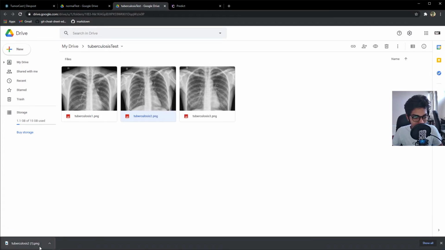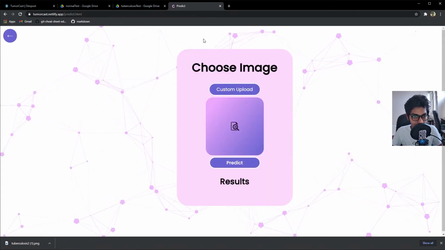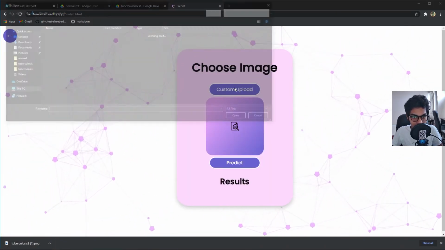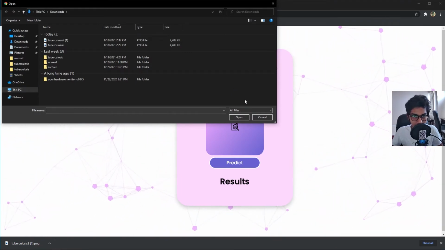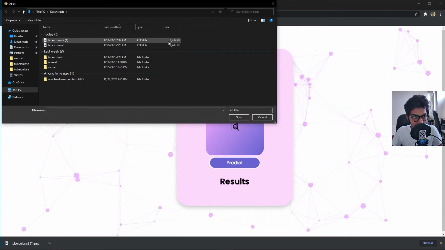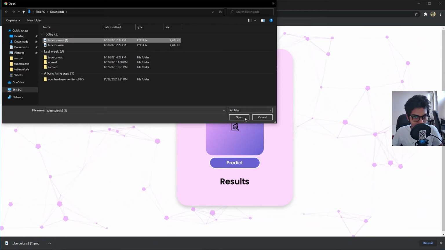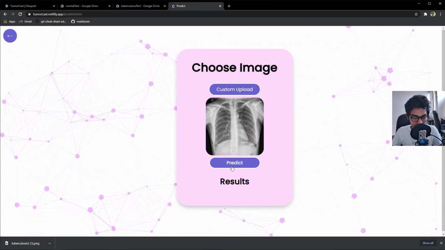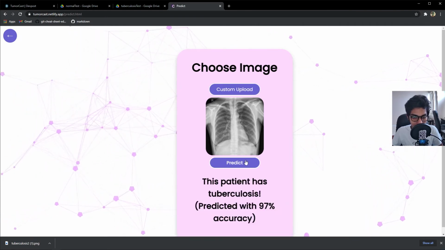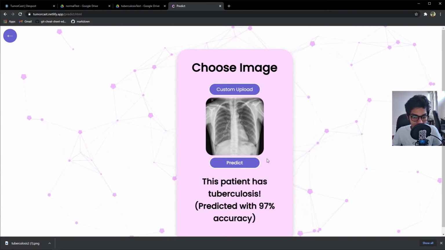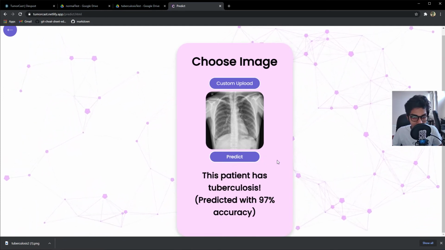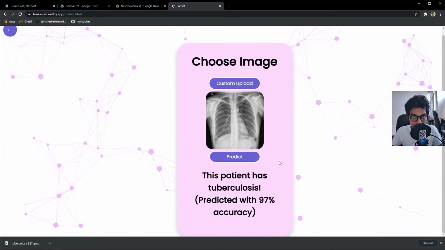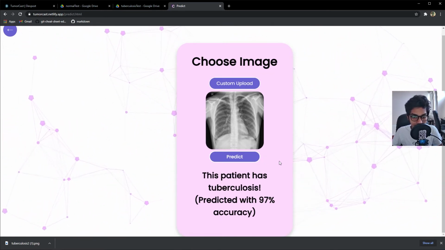As you can see, I have already downloaded the image, and I can basically go back onto the TumorCast page and click on upload image, and this will prompt you to select the image from your file explorer. So I'll just select the image I just downloaded and click on open. As you can see, it loads the image, and if I click on predict, it'll make a prediction and return to us what the prediction is and its accuracy. As you can see, it has predicted that this patient has tuberculosis with a 97% accuracy.